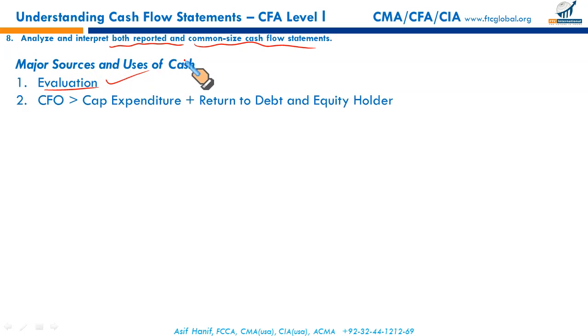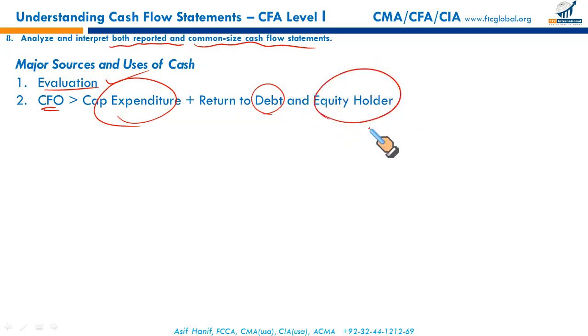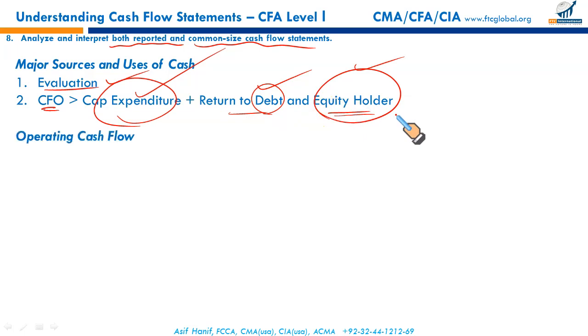Ideally, as an analyst, I would be interested that over the long term, if my business is successful, my operating cash flows must be sufficient enough to cover my capital expenditures, to provide return to the debt holders in the form of interest, and to provide dividends to the equity holders. So my cash flow from operating activities should be sufficient for these outflows: capital expenditures for business expansion, interest for the bondholders and the bankers from whom we have taken long-term loans, and dividends for the equity holders. That's the main objective. Now let us analyze each of these one by one.